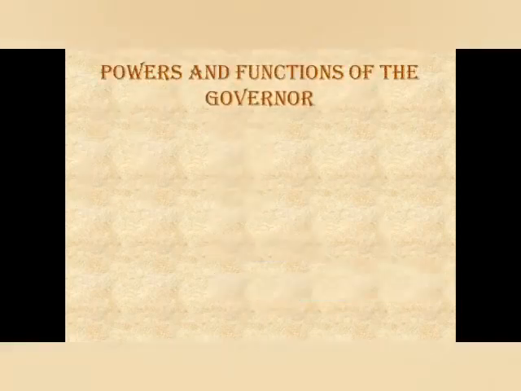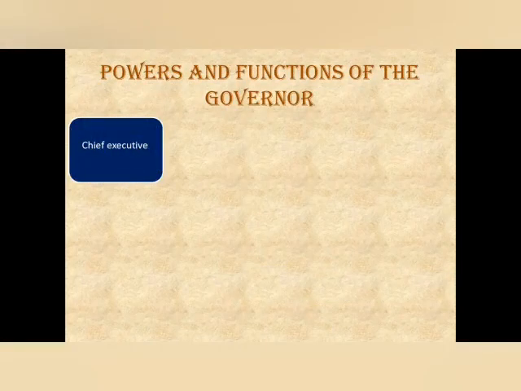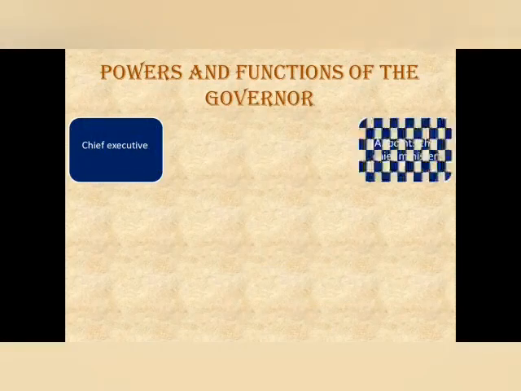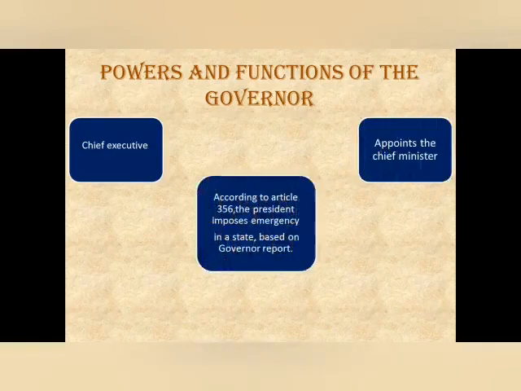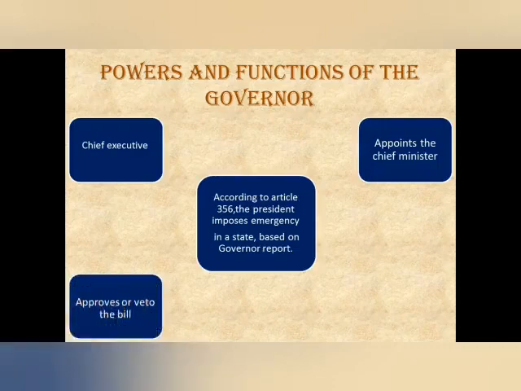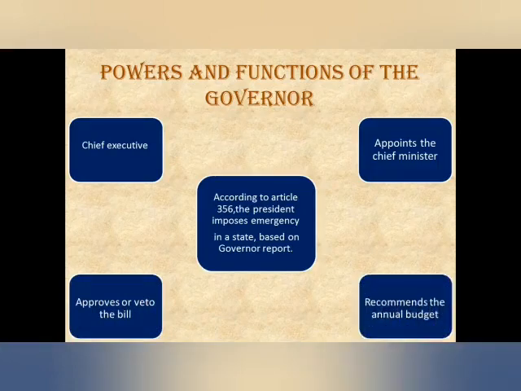Powers and functions of the governor. The governor is the chief executive in a state. The governor appoints the chief minister. According to Article 356, the president imposes emergency in a state based on the governor's report. The governor approves or vetoes the bill. Veto means rejection. The governor recommends the annual budget passed by the legislature.